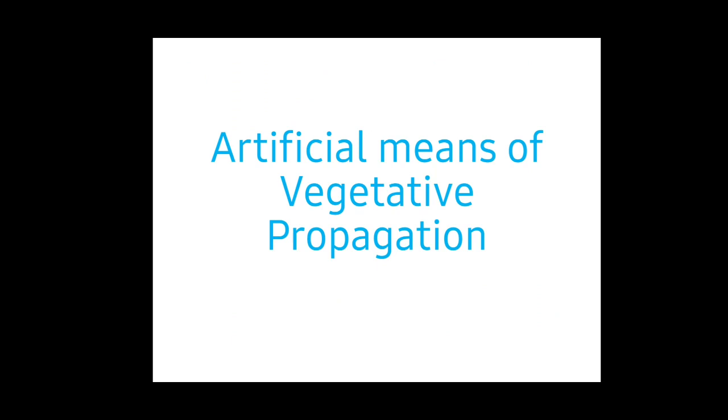So till now we have seen the natural ways of vegetative propagation. From the roots it will grow, from the stem it will grow, from the leaf itself it will grow. And next we are going to see the artificial means of vegetative propagation, which means we are going to add some work on it.